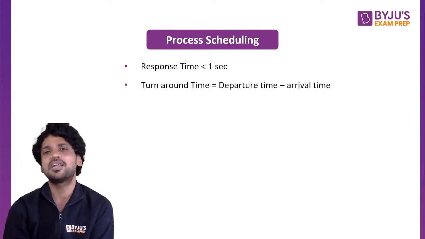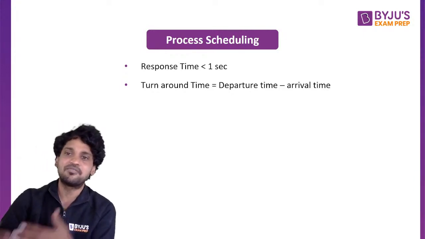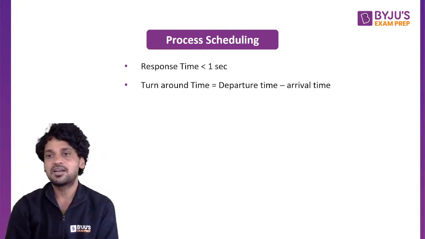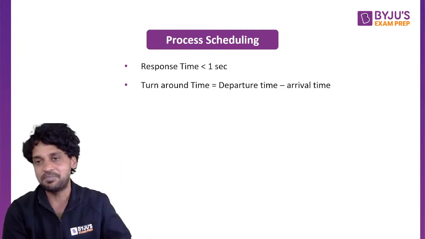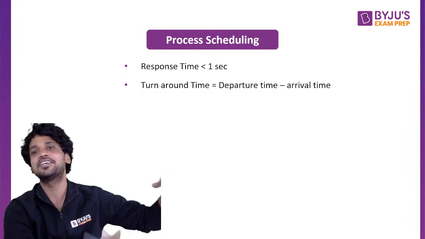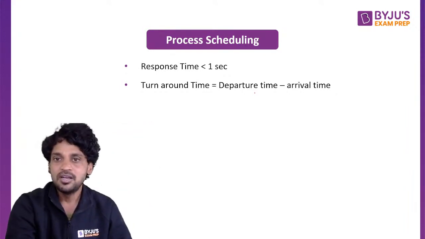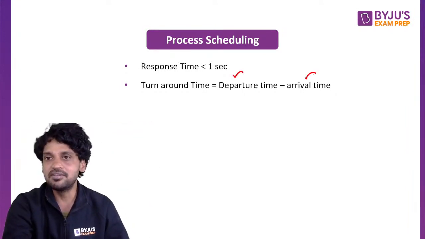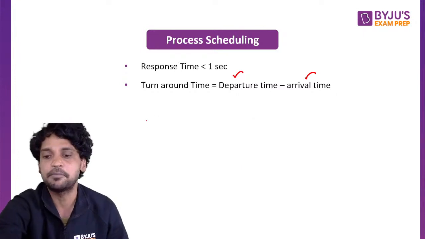What is the turnaround time? Simple. Departure time minus arrival time. The moment the process is created, it will be available in the main memory, right after which, after some time, it will be sent to the CPU. In the CPU, it will spend some time, after which it will completely get executed and leave the system. So, leaving the system and arriving in the system, the difference is the turnaround time.